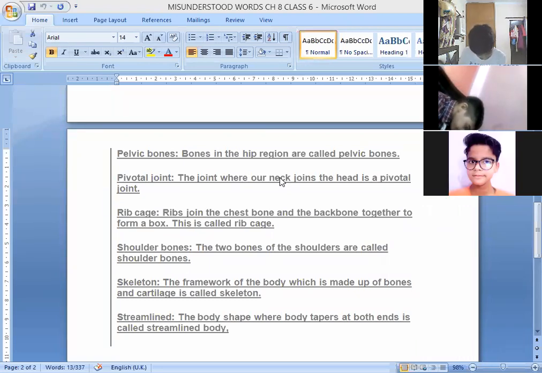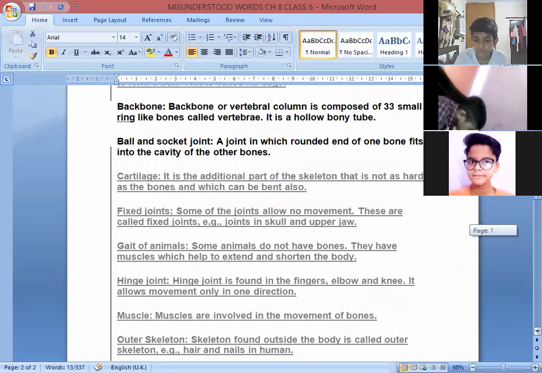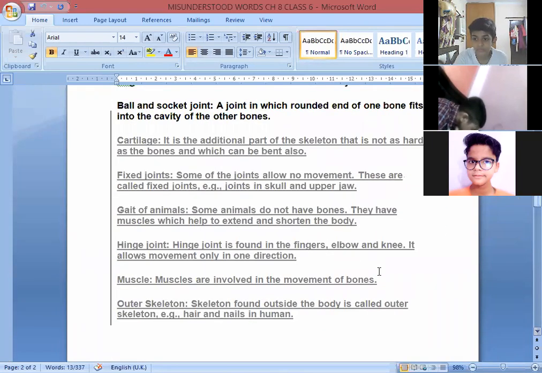And children, I will upload this assignment, these misunderstood words, on the ERP. If there is any word that you do not get, you can kindly note it down from there. One more word is there, children. This word is in your book even. Gait of the animals.